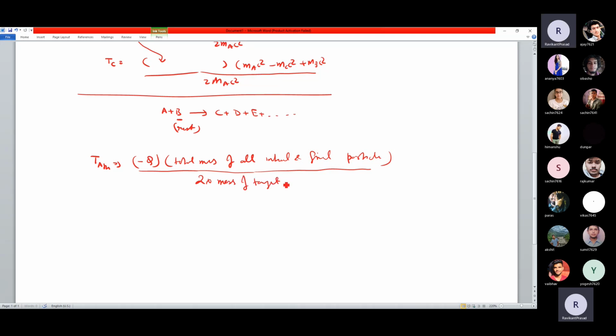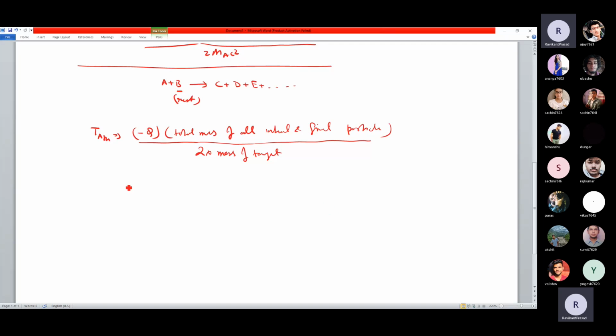So this is the equation you can write easily. What is the requirement of kinetic energy of the A particle so that we get 3, 4, or 5 particles? That will be decided by this equation: minus Q, total mass of all the particles, initial and final. You just calculate all the particles which have been emitted and which have been used in the reaction, add all the masses, and divide by 2 times the rest mass.